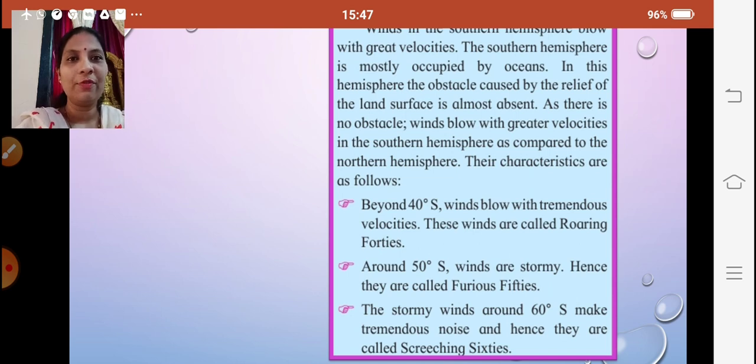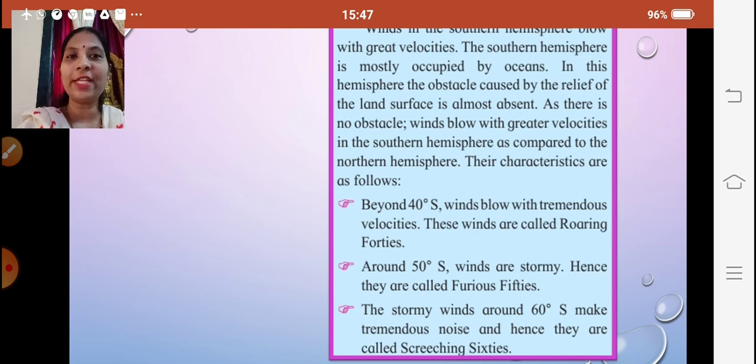So 50 degrees south, furious 50s, compared to those roaring 40s, their velocity is greater. And the storms around 60 degrees south make tremendous noise, and hence they are called screeching 60s. That screeching sound comes, and it's unbearable. So those storms around 60 degrees south are called screeching 60s.